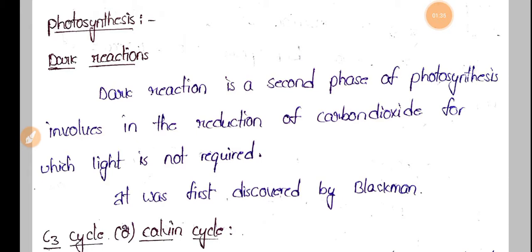The dark reaction is the second phase of photosynthesis. During this, reduction of carbon dioxide happens, for which light is not required. That means it doesn't depend on a light source for this reduction of carbon dioxide.